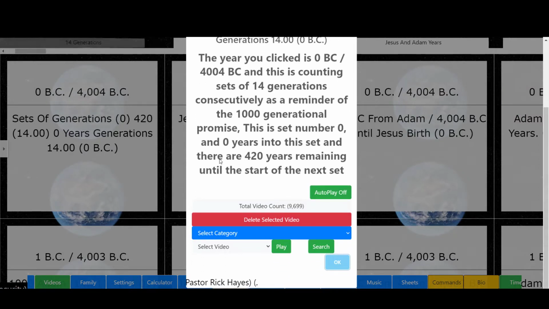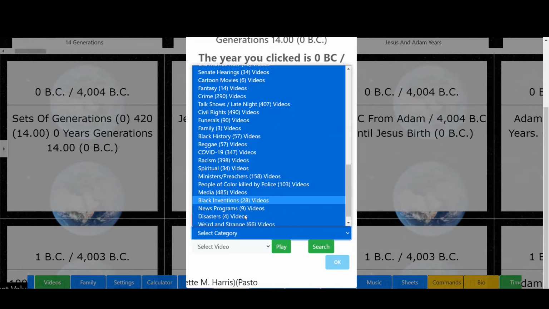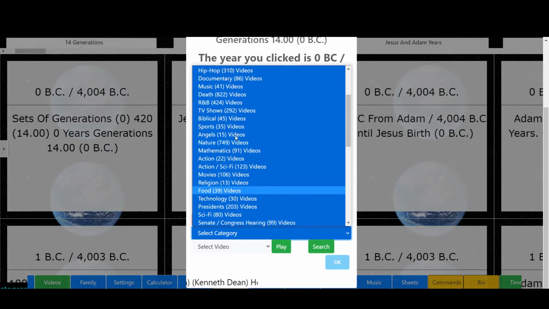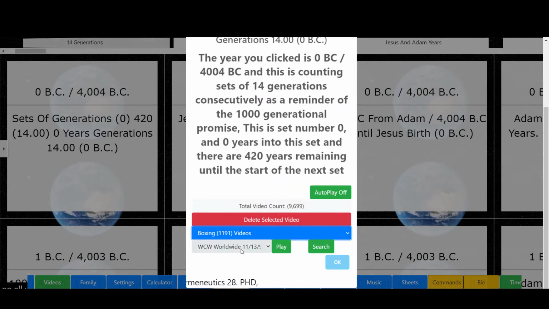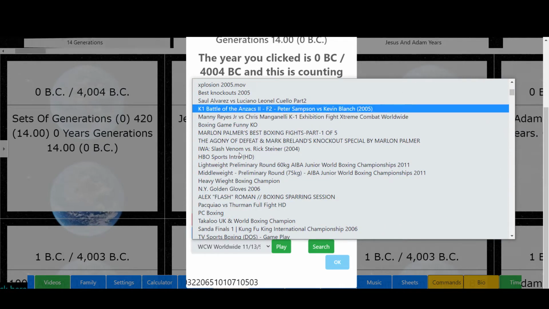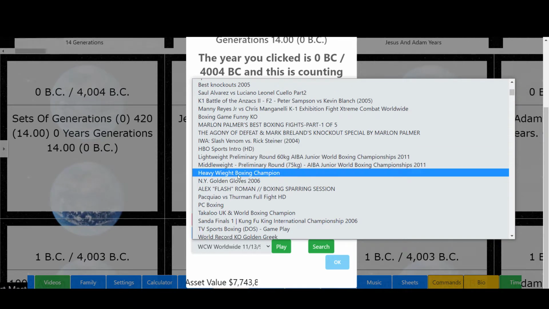Okay, so we got some content here. We have videos. This particular column has 9,699 videos. So we can select a category. Let's see, since God created everything, we have a wide range of things. We got boxing, horror, jazz, gospel, comedy, religion, food. Let's see, boxing. So we have quite a few different categories of things that took place in boxing, as you can see here.